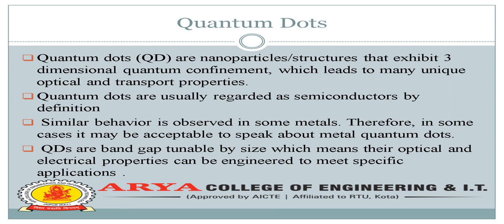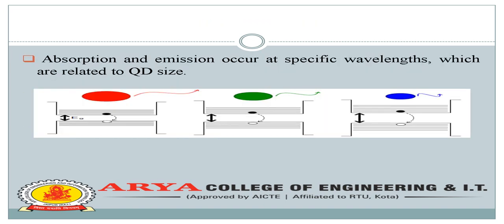Quantum dots have a band gap tunable by size, which means their optical and electrical properties can be engineered to meet specific applications. So, on the basis of application, the band gap can be tuned, reduced, or increased. Absorption and emission occur at specific wavelengths which are related to quantum dot size.